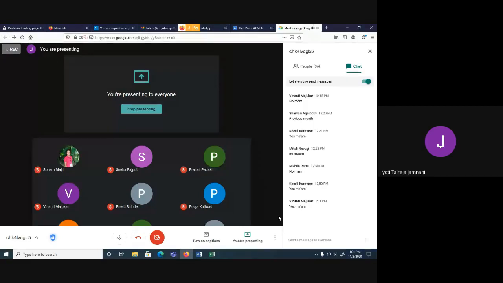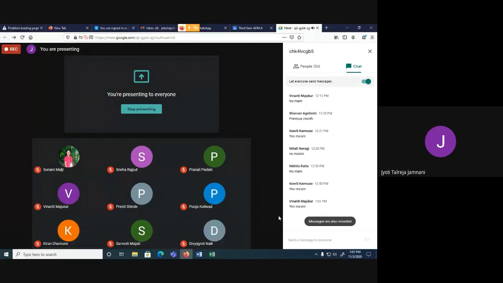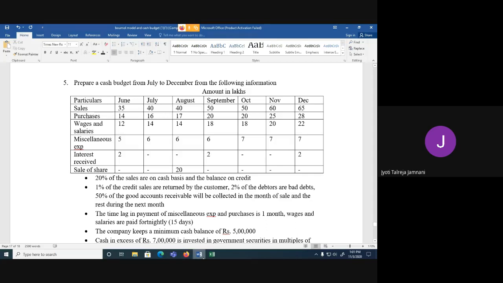This has a lot of adjustments, so we will be preparing a lot of working notes for solving that particular problem. So this is the fifth sum that we are going to solve in today's class.